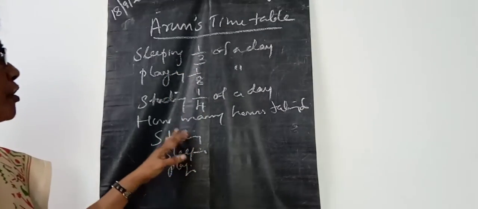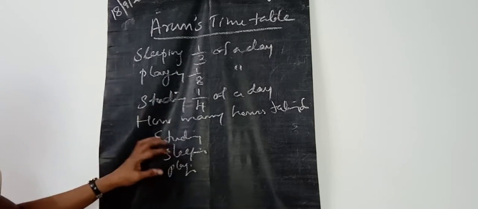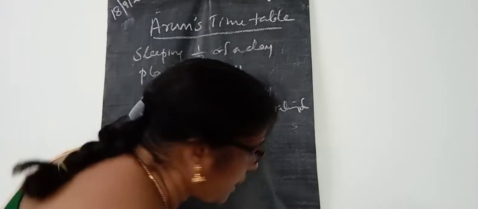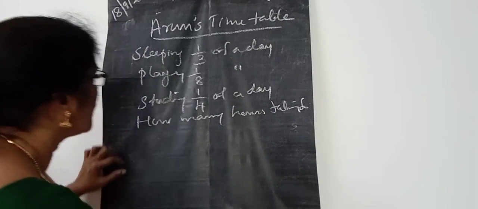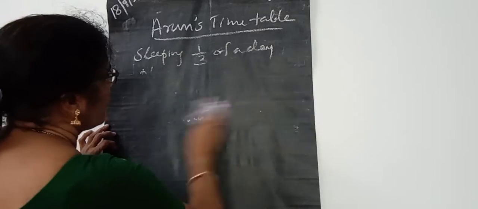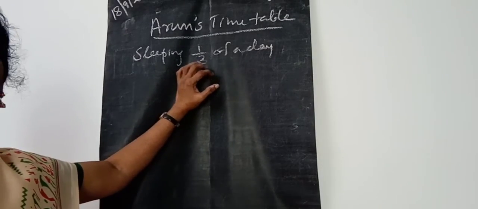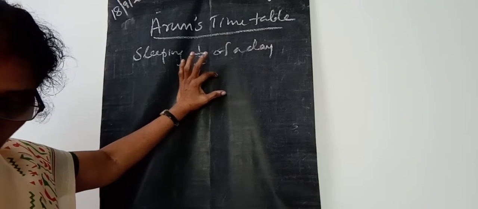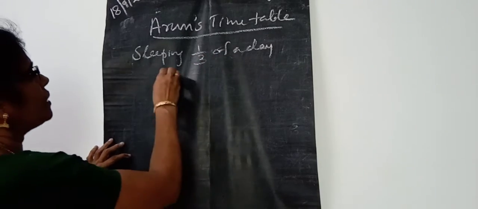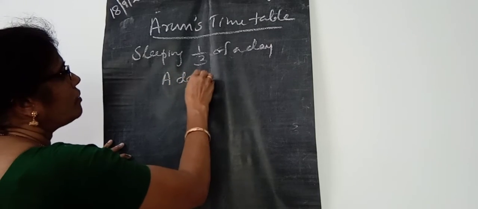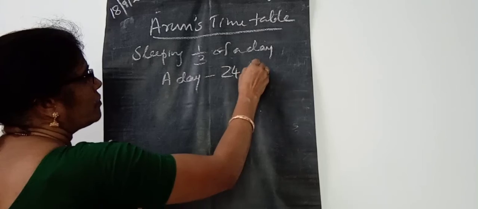First we can find out sleeping. How many hours are taken for sleeping? He takes 1/3 part of a day for sleeping, isn't it? So a day is equal to how many hours, children? 24 hours in a day, isn't it?